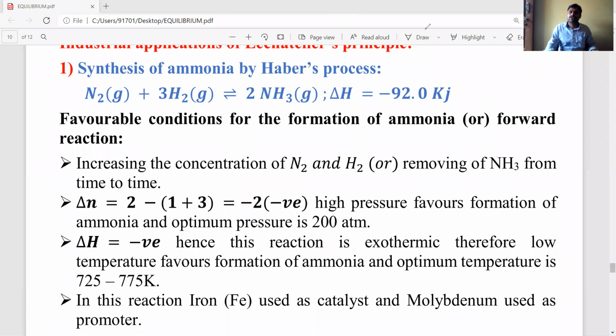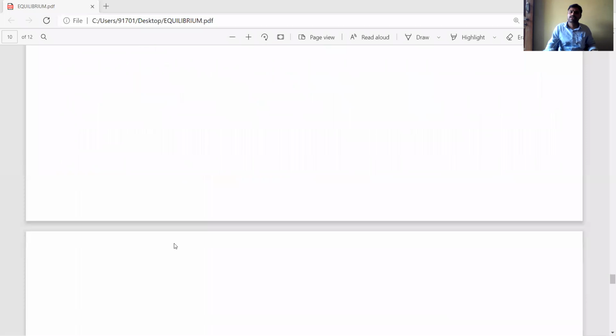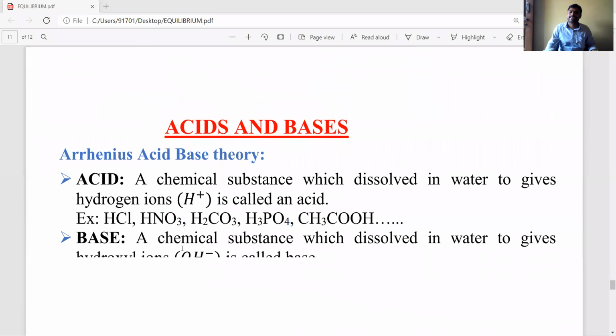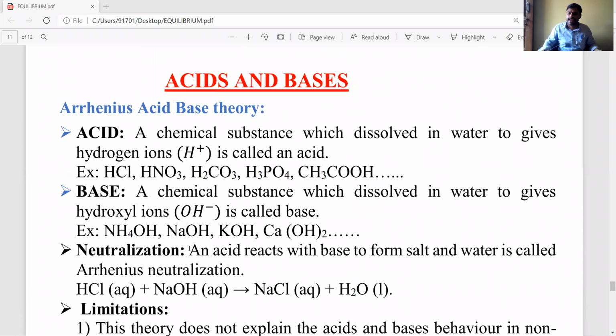Then the equilibrium concept is over. Now we need to discuss, in the same chapter, acids and bases, ionic equilibrium and ionic product. After that we need to discuss solubility and solubility product, and buffer solutions also from this chapter. Okay students, listen carefully.